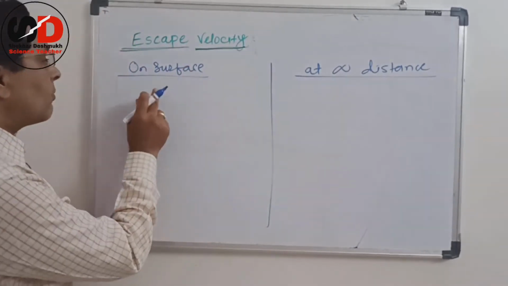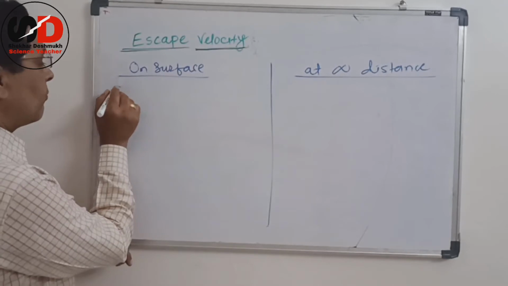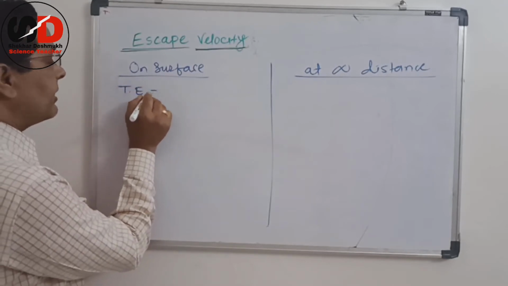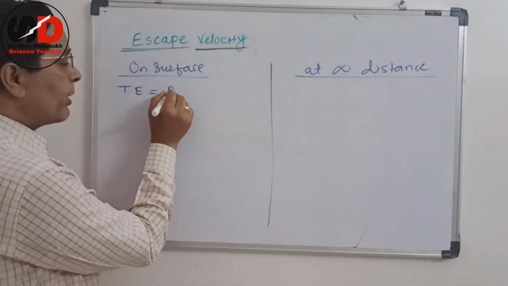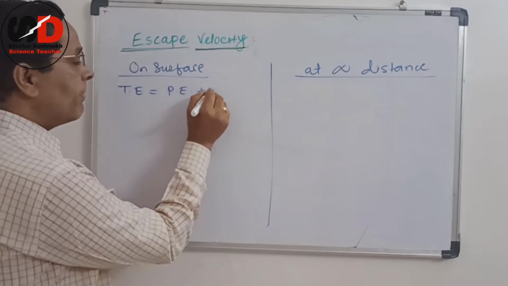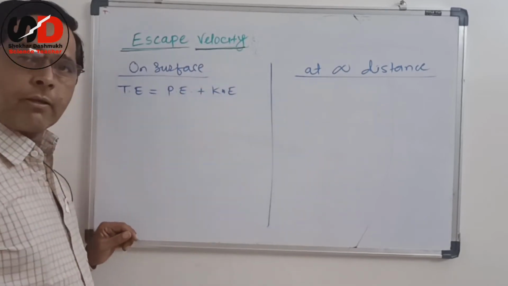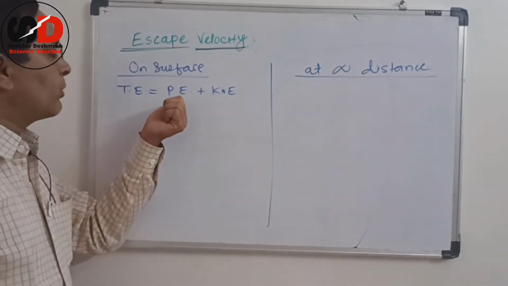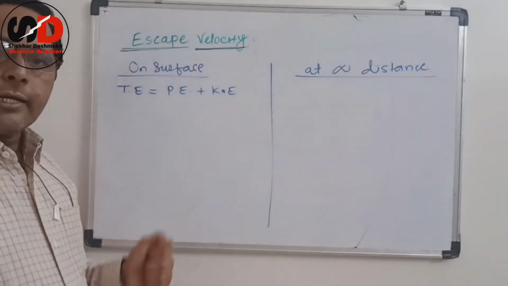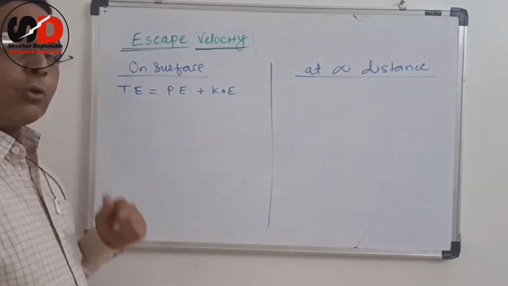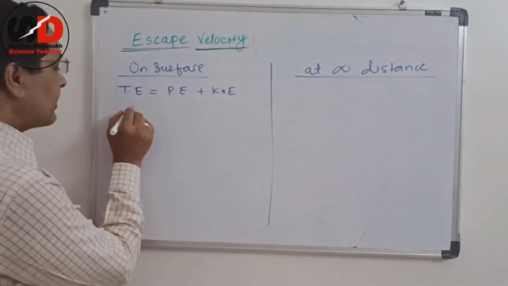And what is meant by total energy? We know total energy is always equal to potential energy plus kinetic energy. So let us calculate potential energy and kinetic energy. Then we can get total energy. Okay, what is kinetic energy?